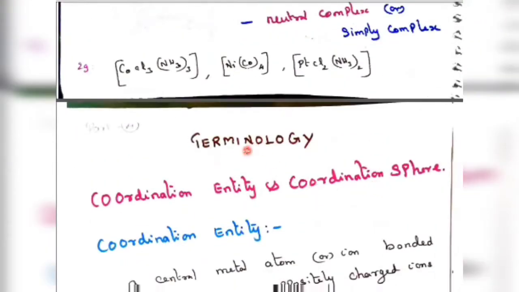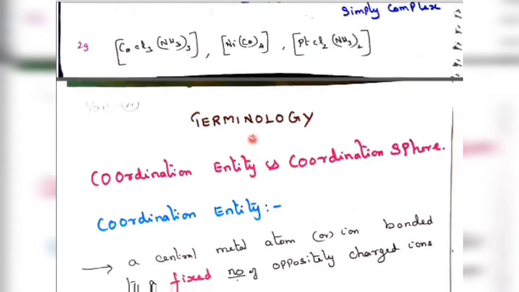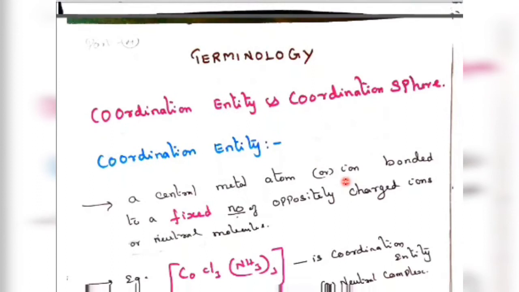Come back to the next topic, terminology. Terminology means new terms to be used in coordination chemistry. That is, coordination entity and coordination sphere is one term. The coordination entity is a central atom or ion bonded to a fixed number of oppositely charged ions or neutral molecules.